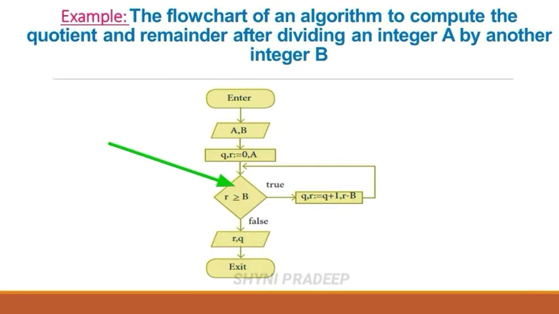If your condition is true, you execute the statement and again check the condition. Again, if that condition is true, execute the statement again. Continue this process until the condition becomes false. Once the condition becomes false, you stop your execution there.